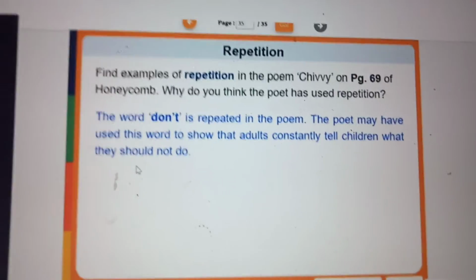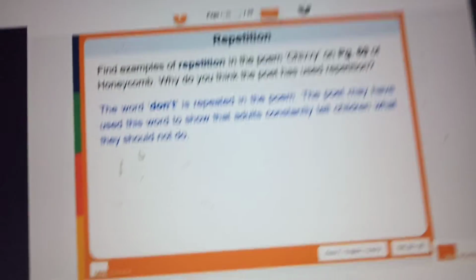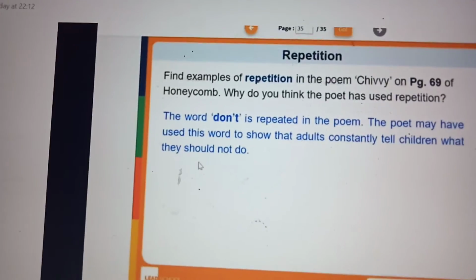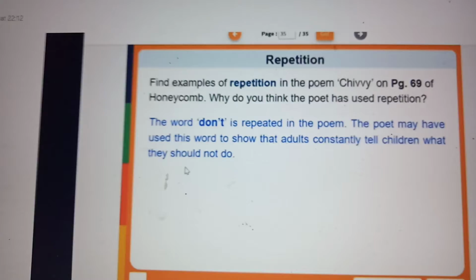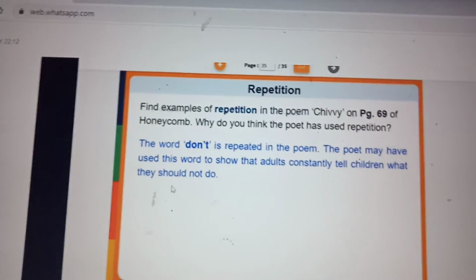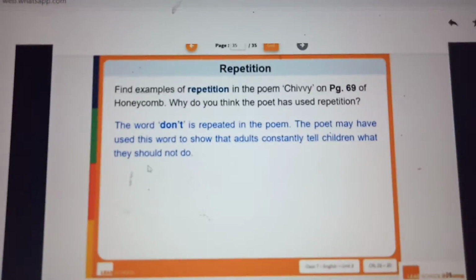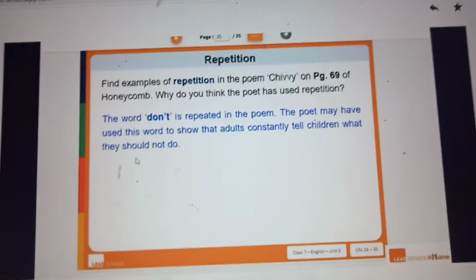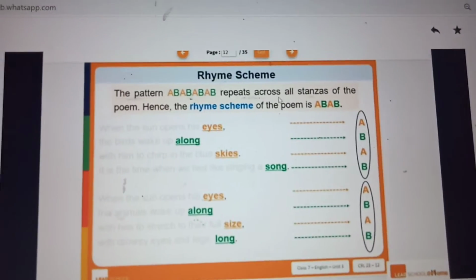And next is repetition. Repetition is repeating. Some lines in the poem will be repeated throughout the poem. Here, in the poem, the word don't is repeated to stress on the fact. That is why they are repeating.